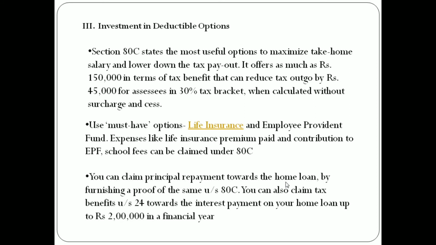You can claim principal repayment towards the home loan by furnishing proof of the same under section 80C. You can also claim tax benefits under section 24 towards the interest payment on your home loan up to rupees 2 lakh in the financial year.